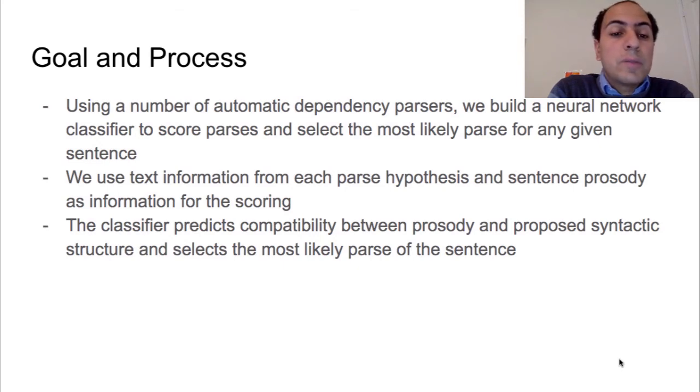In order to do this, we extract the text information from each parse hypothesis, in addition to the prosodic information from the annotation that comes with the Switchboard corpus. Our classifier predicts the compatibility between prosody and the syntactic structure proposed by the parser to identify the most likely parse given the prosody.